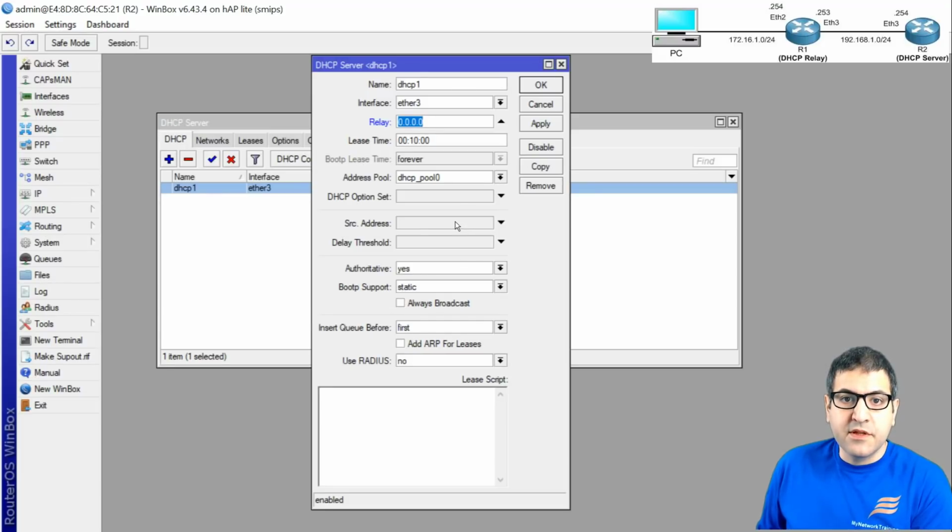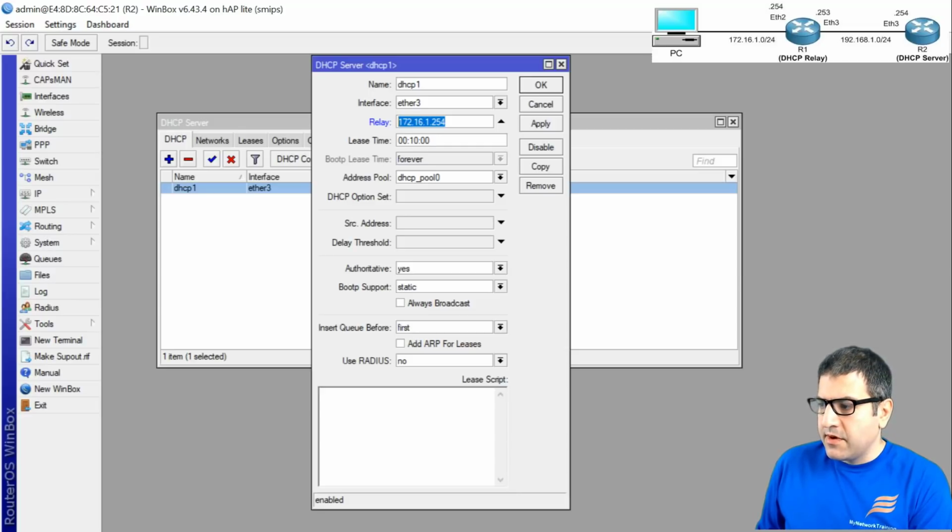You could leave it to be made automatically, but I prefer always to be manual everything. So you can put it here 172.16.1.254, and this relay here should be the IP address of your local router.